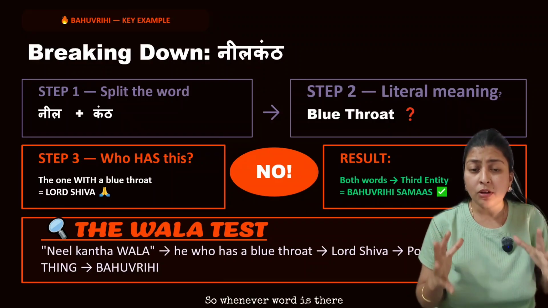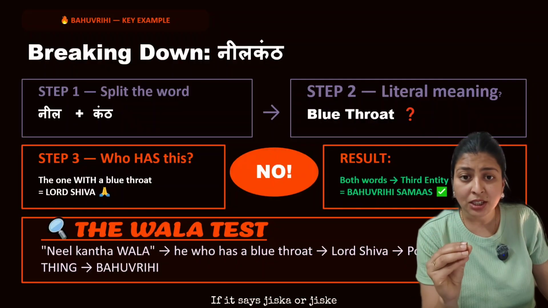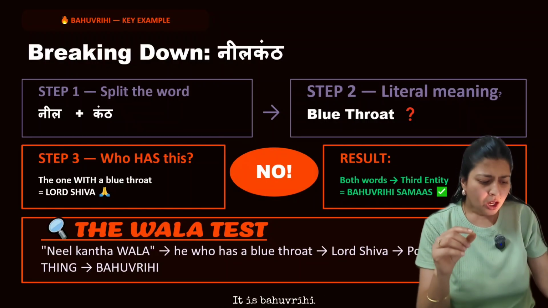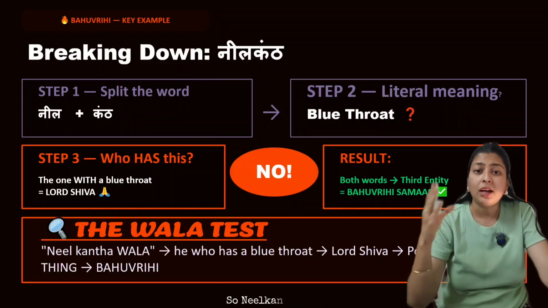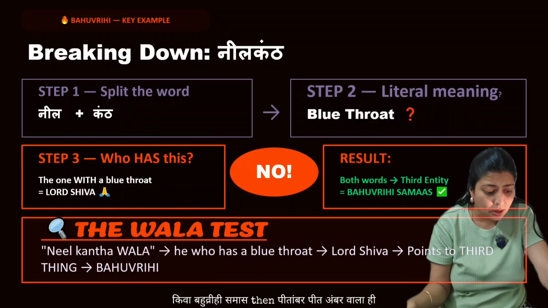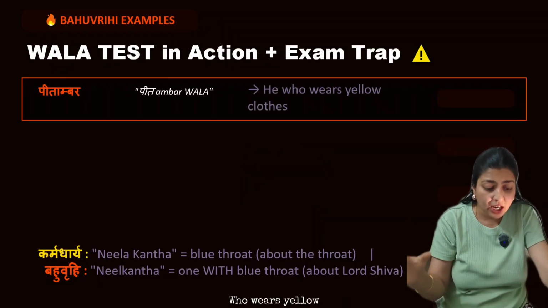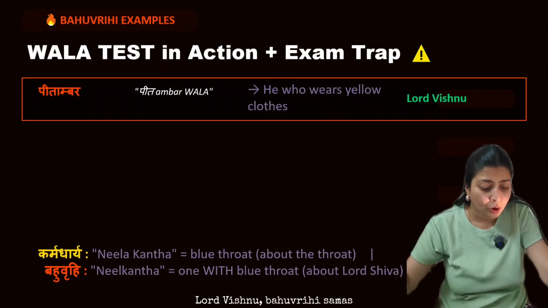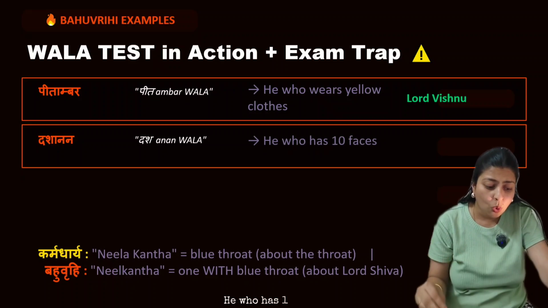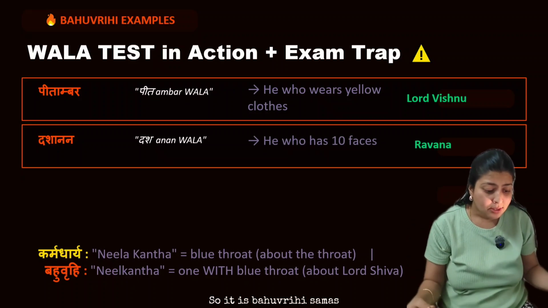Whenever a word is there, you expand that word. If it says jiska or jiske, it points to something else. It is Bahuvrihi. For example, Neelkanth. So Neelkanth Wala. Here, he who has a blue throat. So Lord Shiva, Bahuvrihi Samas. Then Pitambar, Peet Ambar Wala. He who wears yellow. So who is he? Lord Vishnu, Bahuvrihi Samas. Then Dashanan, Das Anan Wala. He who has 10 faces. Who is he? He is Ravana. So it is Bahuvrihi Samas.